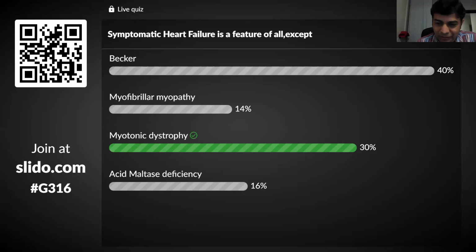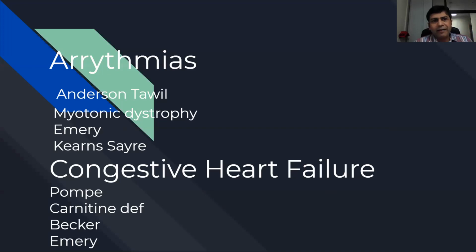Okay, fine. So we'll discuss. 30% of you got it correctly. Okay, the answer is myotonic dystrophy. Remember, heart involvement, of course, you all know, can be either cardiac arrhythmias or congestive heart failure. Most of the conditions will cause both, but some of them are quite typical. For cardiac arrhythmias, you have Anderson-Tawil syndrome, which causes hypokalemic periodic paralysis with facial dysmorphism. It's a very, very classical syndrome. Remember, myotonic dystrophy causes a lot of AV conduction block and cardiac arrhythmias, but cardiac failures are literally unknown. They do not cause any congestive heart failures.